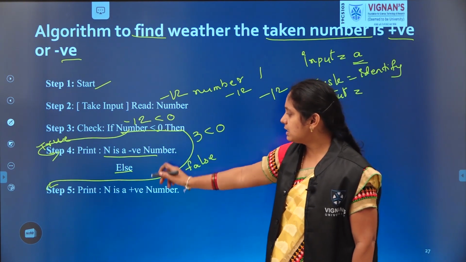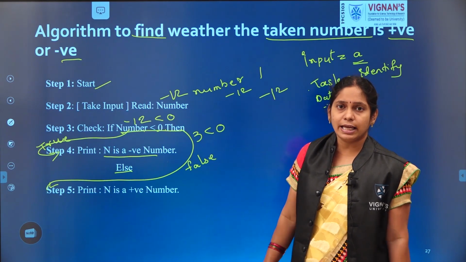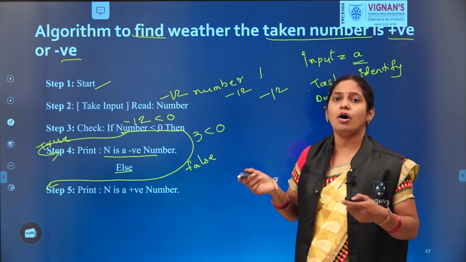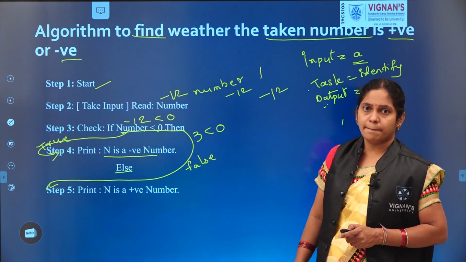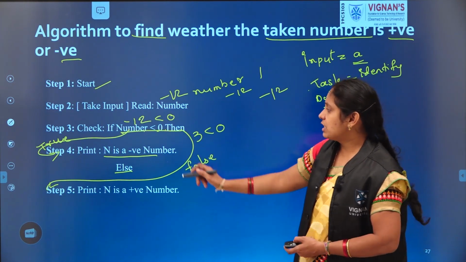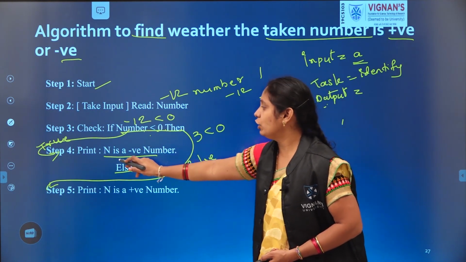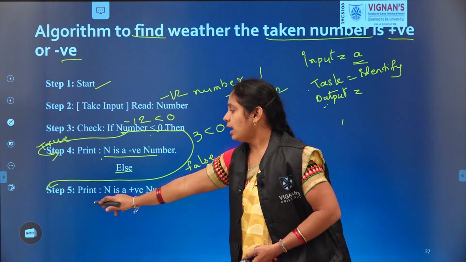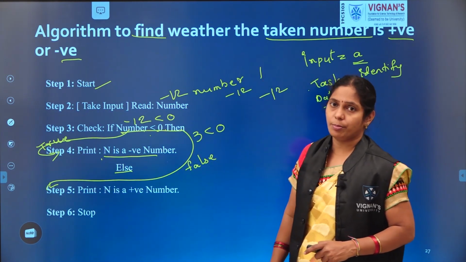If you see these two steps, step 4 and 5, it executes either 4 or 5, based on the condition result. If the given condition is true, then it executes only step 4 and then it moves to the next step 6, that is stop.